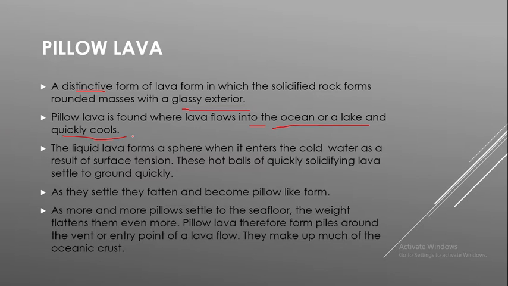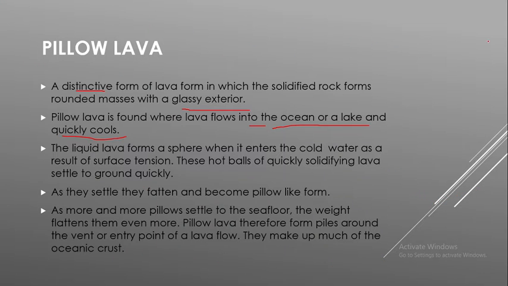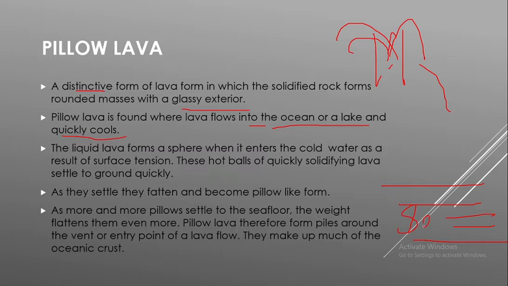Just see here, volcanism is taking place in this region. It's a mountainous region or something. Then the lava flows here, and you consider this as a sea. When this lava flows towards the sea, what will happen? Rapid cooling will occur, isn't it? Why?